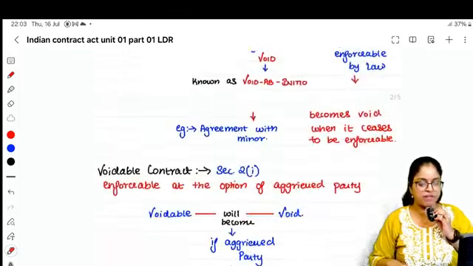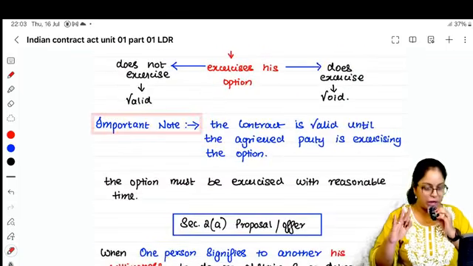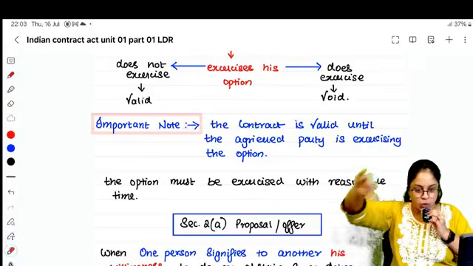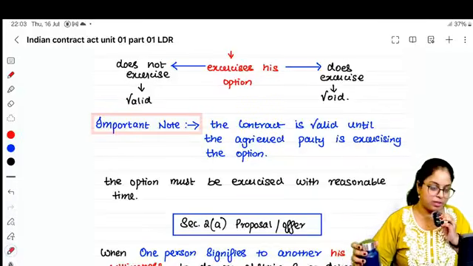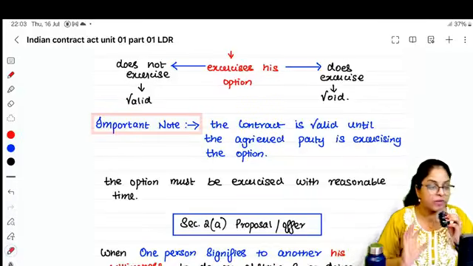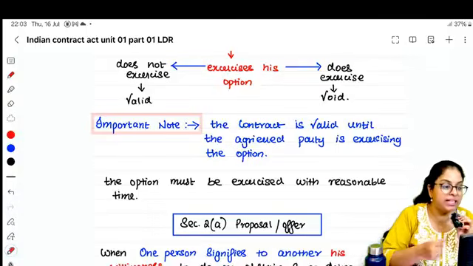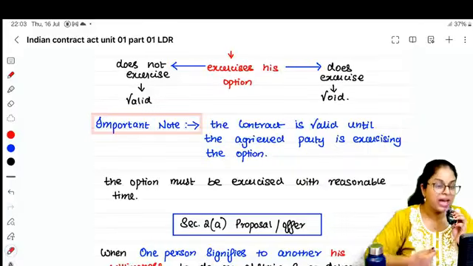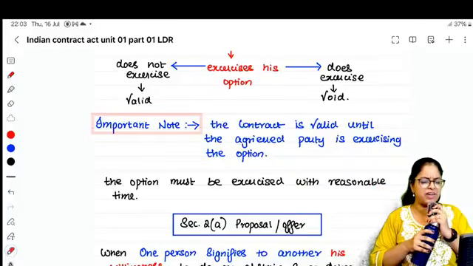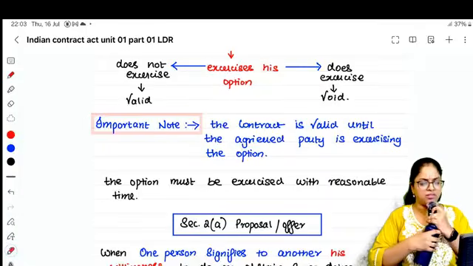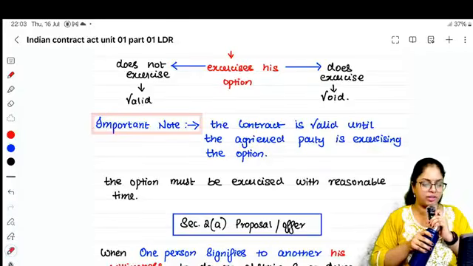So section wise, 2B, 2E, 2H, 2G, 2J, and 2I is for voidable. From now onwards, whenever you are quoting your answers, start adding these section numbers also. It will enhance your presentation. Is evidence needed? Yes, evidence is obviously needed. You have to prove that your consent was not free.